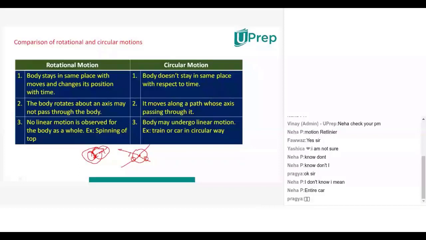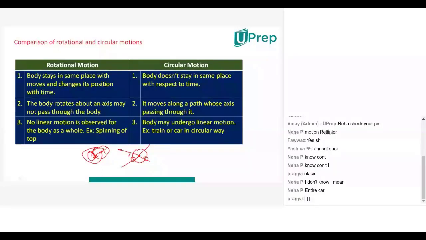And for a rotational motion, no linear motion is observed as a whole. But for a circular motion, the body may undergo linear motion. The body may undergo linear motion for a circular motion, but for a rotational motion, the body will not have any linear motion.